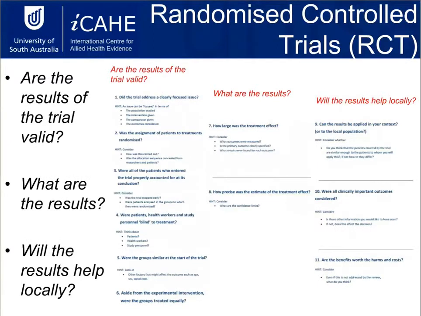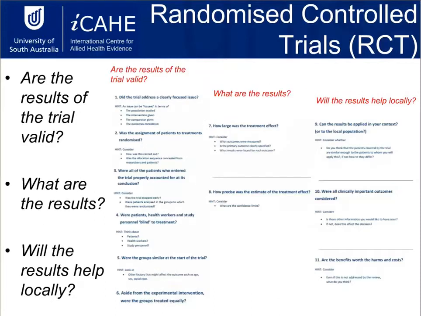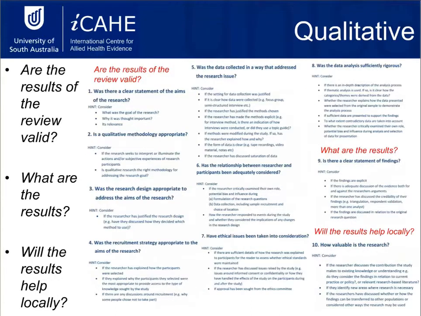And so again, we can see here that what we're looking at is, are the results valid? What are they? And then do they help in a local context? Now, the CASP is one of those tools which doesn't have a set score at the end. When you're scoring the CASP, you get the option to say yes, can't tell, or no. But you don't get a digit at the end, like 8 out of 10, to say, yes, I think this is high quality, or no, I don't think this is high quality. We'll talk about that again in a moment.